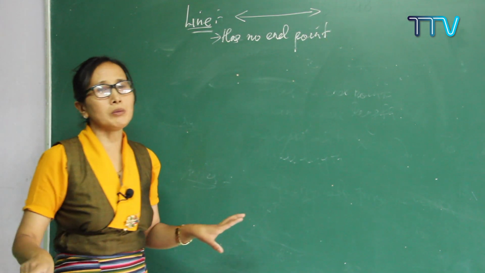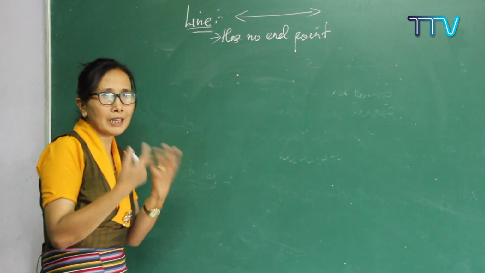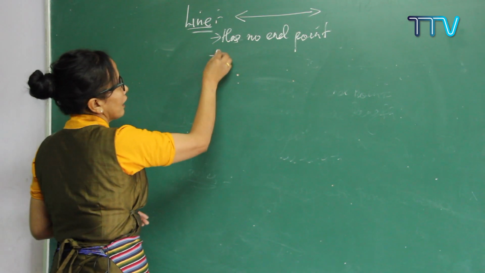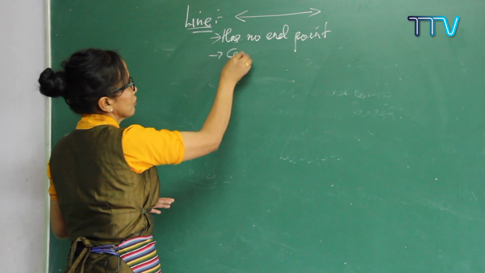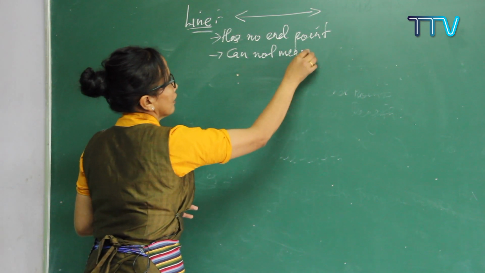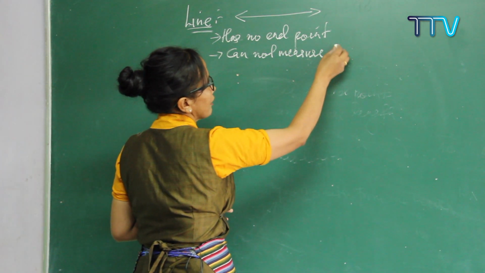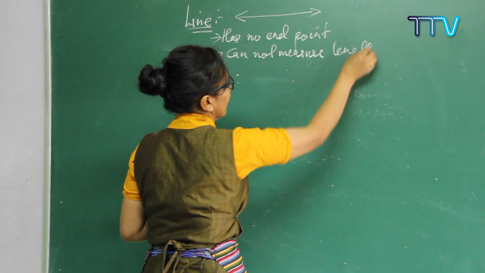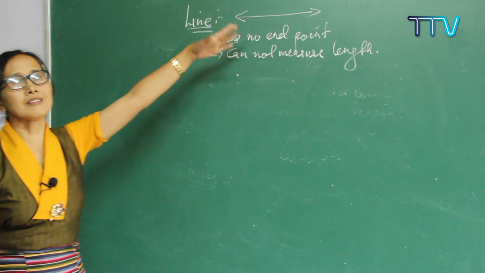If there is no end point, what does it mean? We cannot measure the length of a line at all. I'll write it in this way: we cannot measure the length of a line. Correct? So this is called a line.